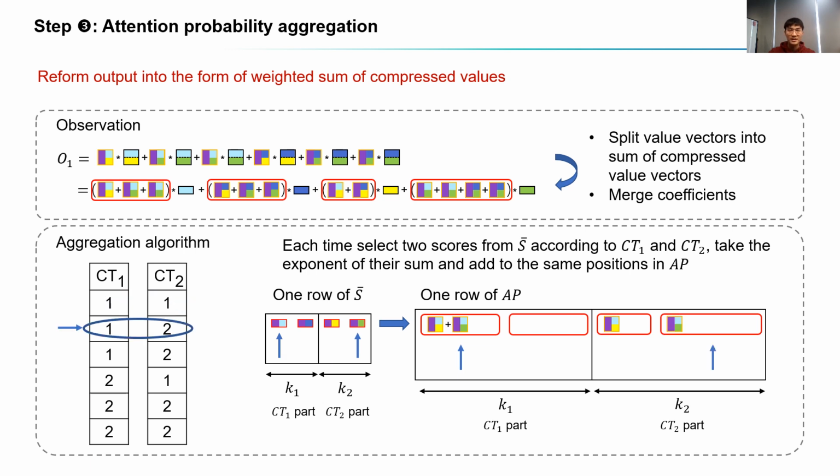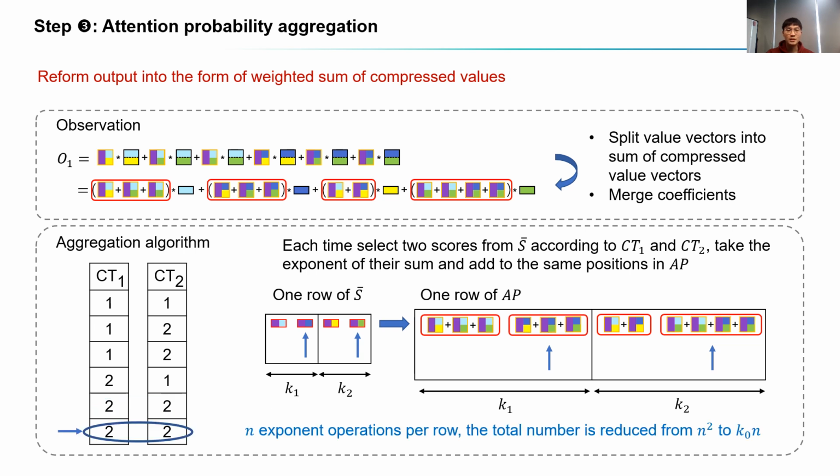In the next iteration, CT1, CT2 read 1 and 2. Thus, we select the first and the second from CT1 and CT2 parts, compute the exponent of their sum, and add to the corresponding positions in AP. After iterating all the items in CT1 and CT2, the algorithm gives aggregated probabilities as desired, which can be used as weights to compute output.